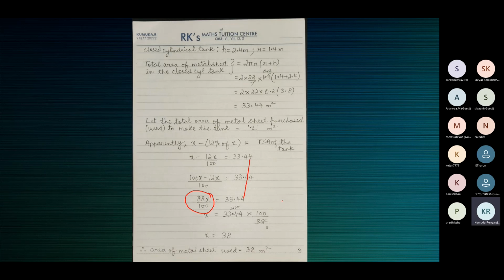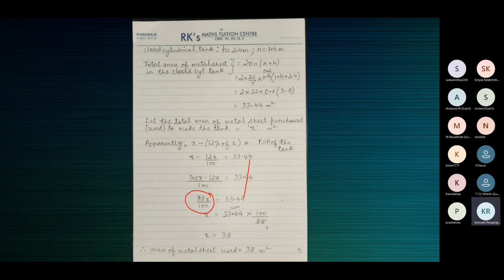See children, when you simplify, it's 3.04. You might not realize that you have to write the zero and get 3.04. So change the decimal to a fraction. Write 33.44 as 3344 by 100, so that you don't go wrong in calculating. Get rid of the decimal point. 3344 by 100. Here, exactly 38 meters square.